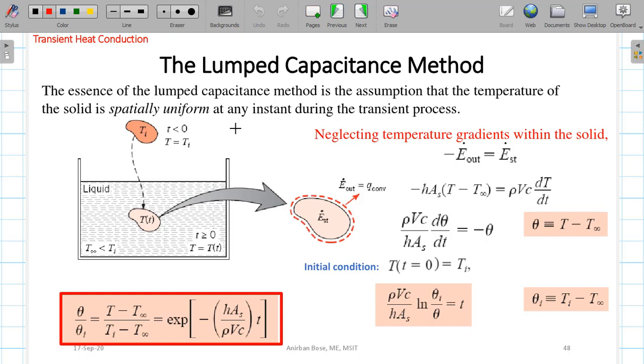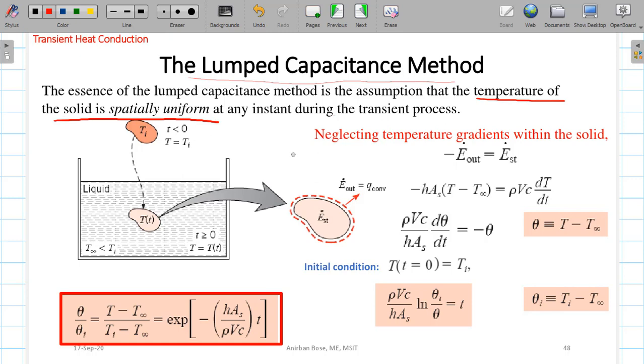This is a kind of assumption, called the lumped capacitance method, or lumped parameter assumption. The lumped capacitance assumption is that we are considering that the temperature of the solid is spatially uniform. This is a very important line. You just observe that the temperature of the solid is spatially uniform. So this is our assumption.